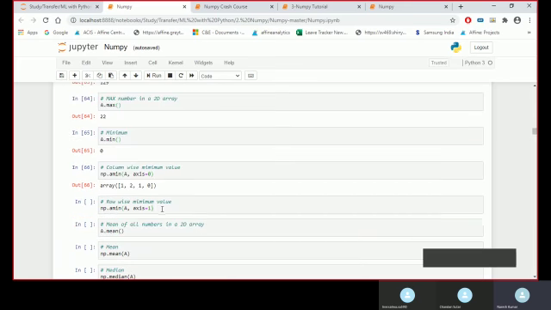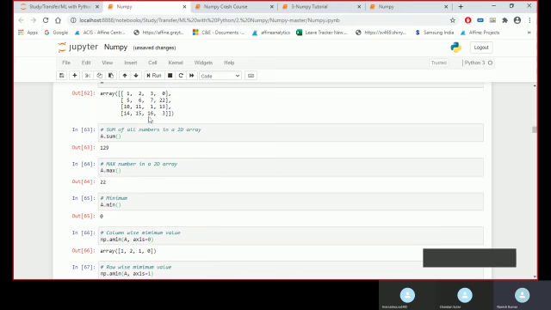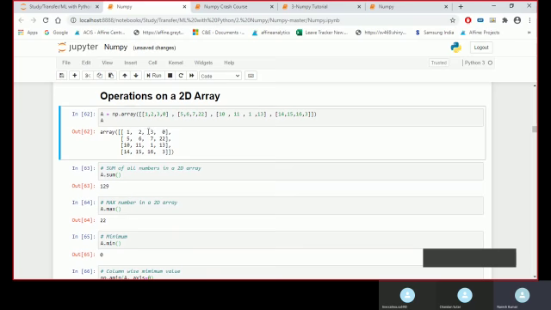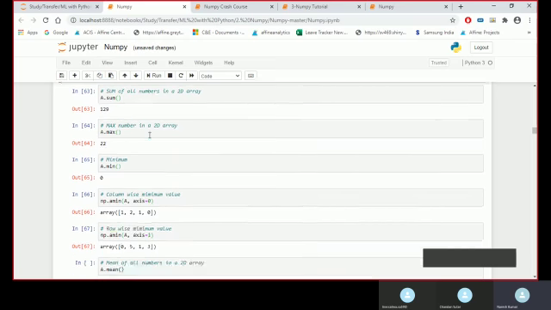Similarly we can do it for the other axis. So I have 0, I have 5, I have 1 and I have 3. Okay.